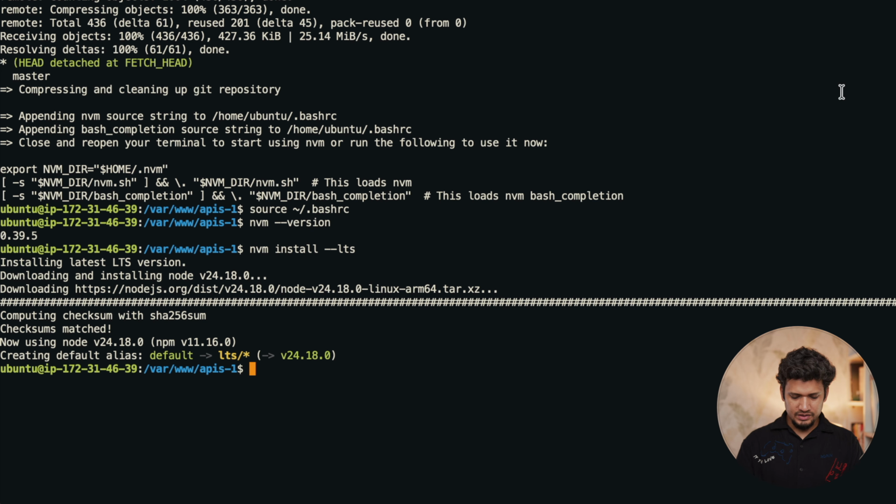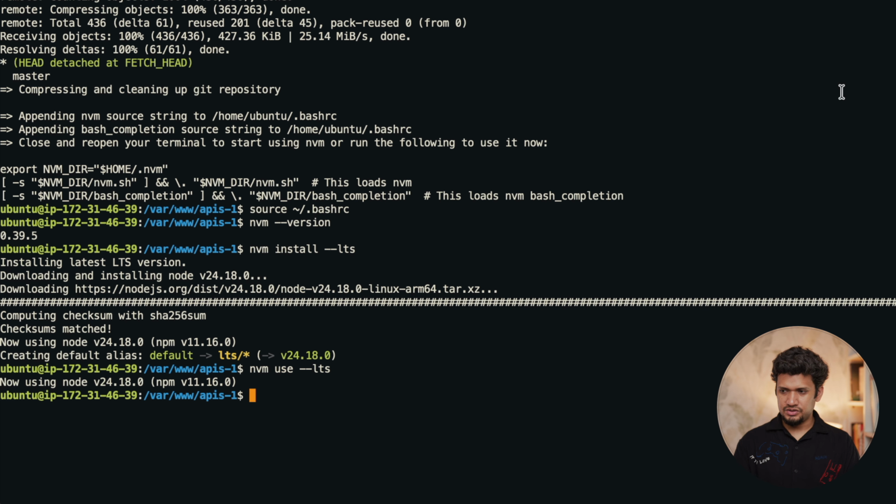Okay, and let's nvm use LTS. Now this will be the default node version. Now let's also add the alias, nvm alias default node.